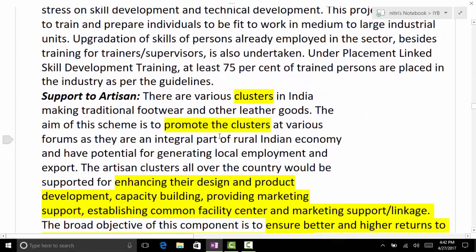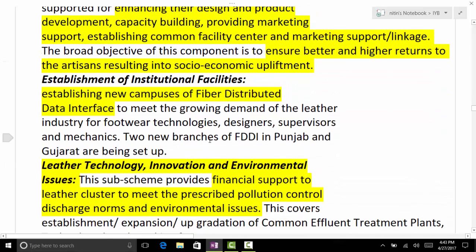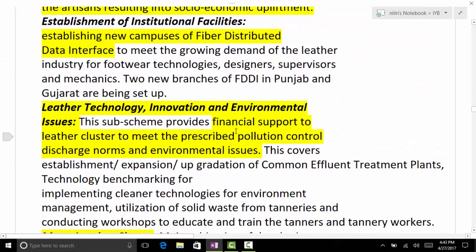Then support to artisans. How is support given to artisans? By promoting clusters. How would these artisan clusters help? By enhancing design and product development, capacity building, marketing support and linkage. Institutional facilities, then leather technology, innovation, environmental issues.